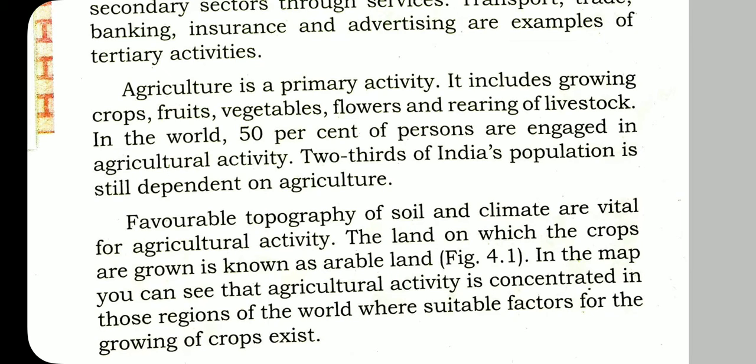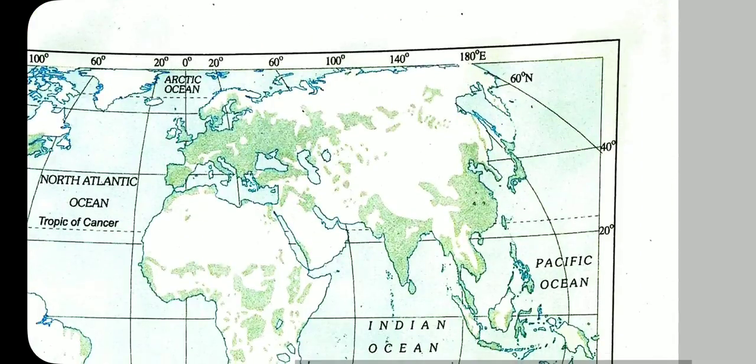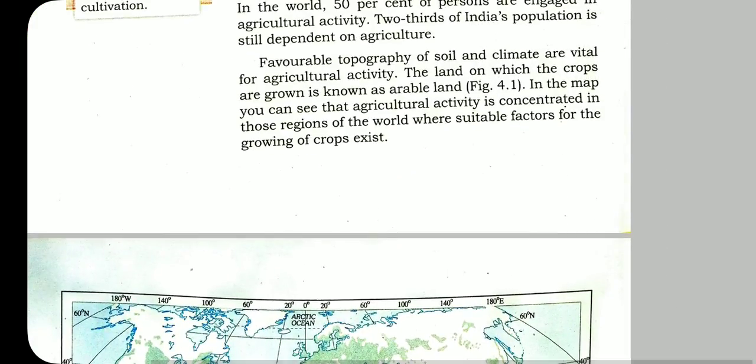Then there is a map given in your book. This is the map. In that map, some regions shown by colors are shown as arable land. The green colors are arable land. That means in those areas the agricultural activity is concentrated. The land on which the crops are grown is known as arable land. In the map, you can see that agricultural activity is concentrated in those regions of the world where suitable factors for the growing of crops exist.